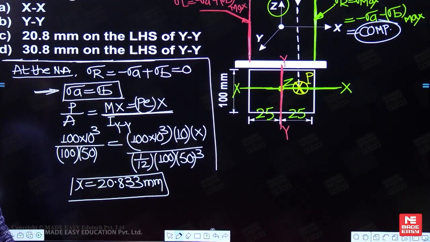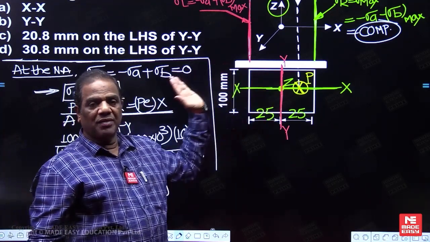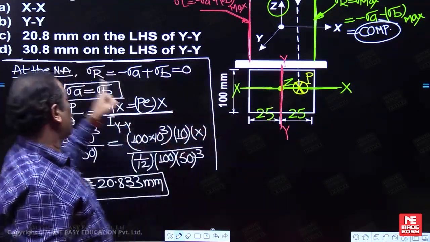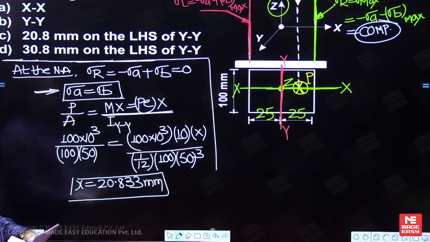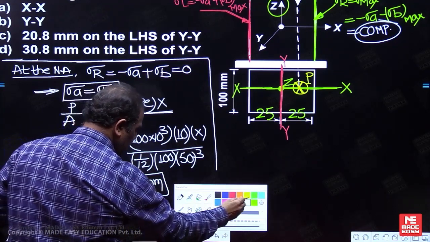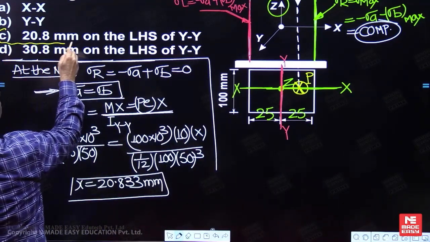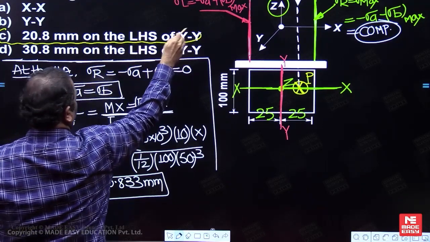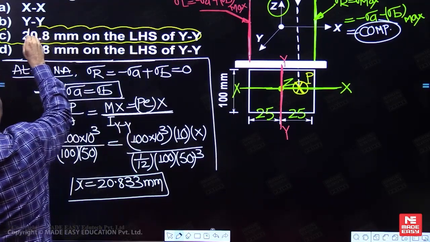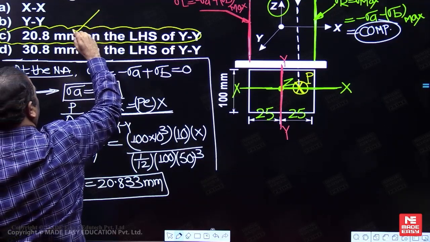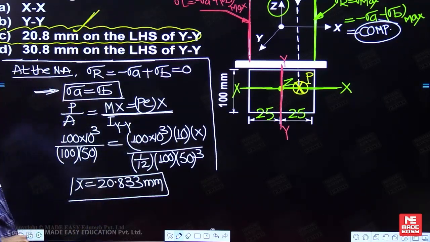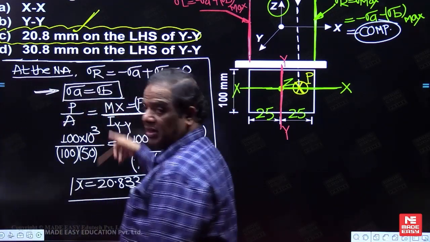20.833 mm. But this is possible on which side now? Left side or right side now? Left side. So answer will be what now? Option C, on the left side of YY. So this is one method.